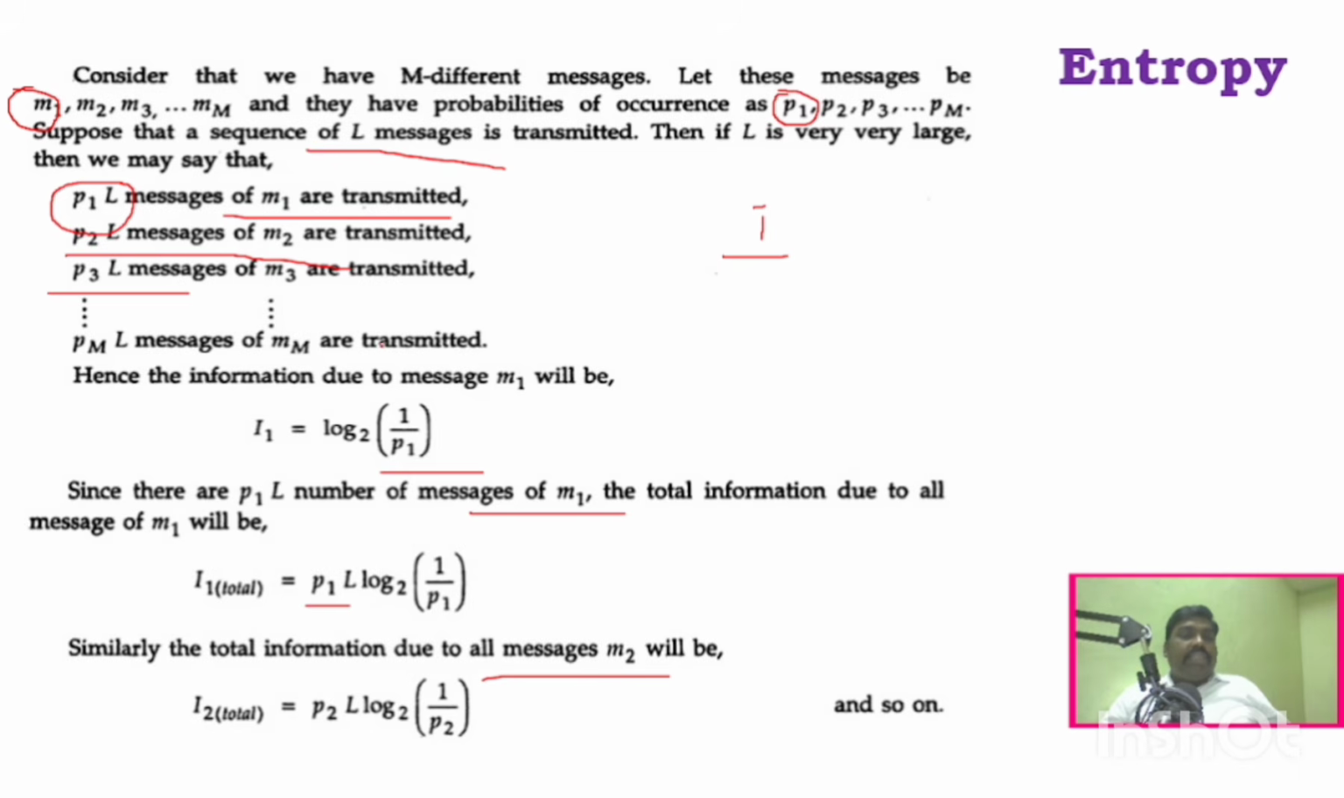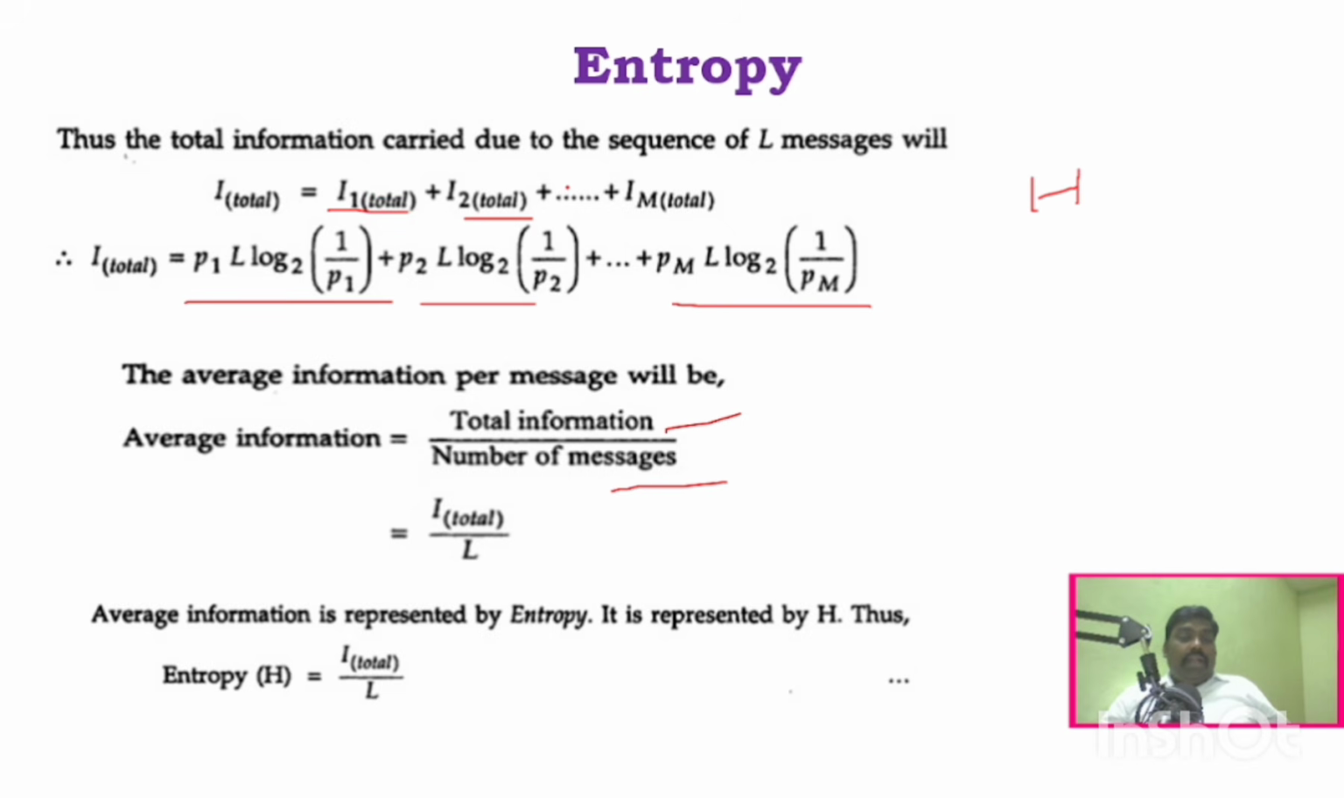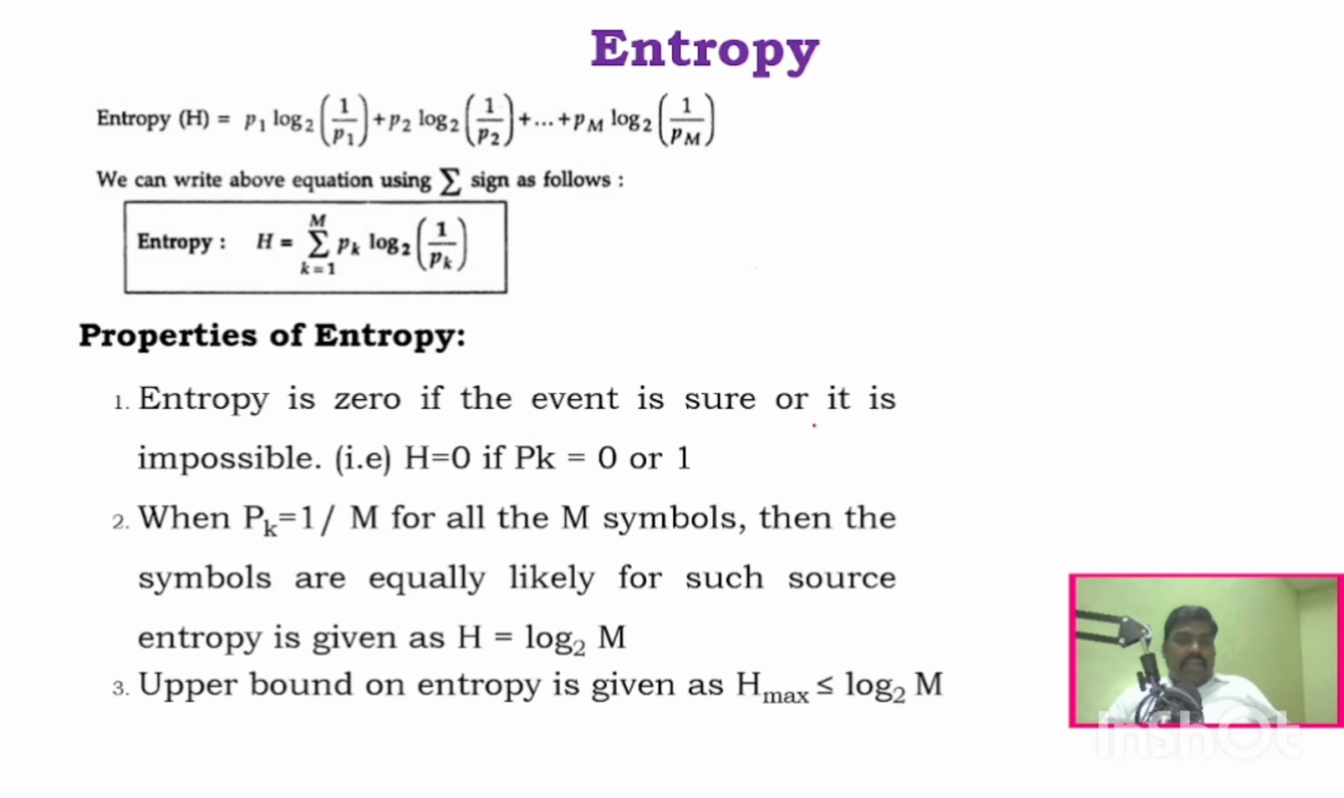What is the number of messages? The number of messages is L. So the total information, that is this one, divided by L, which means this equation divided by L, will obviously cancel all this L. You just cancel all this L. If you substitute here, the total divided by L, what will happen? H is equal to P1 log 2 1 by P1, P2 log 2 1 by P2, up to PM log 2 1 by PM. Like that we will get.